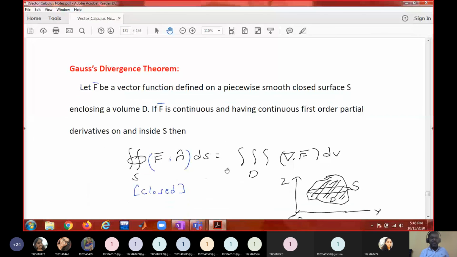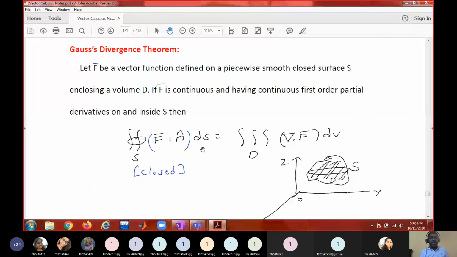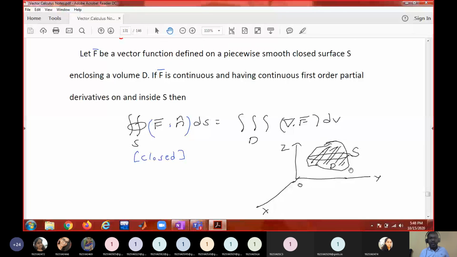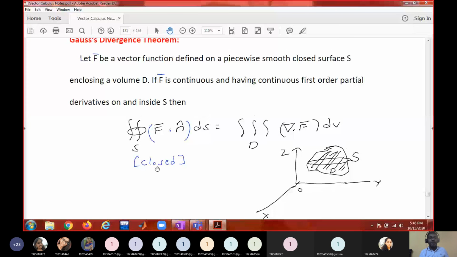So that is what the Gauss divergence theorem says. If you have a vector function defined in a solid region D, which is bounded by a closed surface, where D is the volume inside the closed surface. The Gauss divergence theorem should be applied only for a closed surface. Green's theorem is to be applied over a closed curve, Gauss divergence theorem over a closed surface.